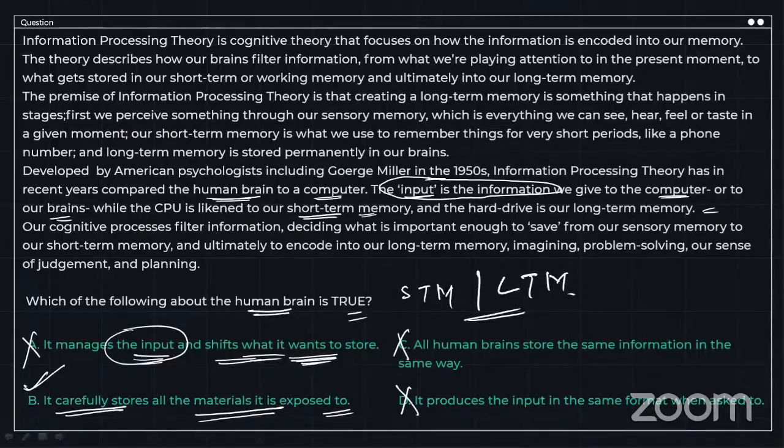Brain does not do the work of shifting. What it does is it carefully stores all the material it is exposed to. So whatever information you are giving, you are storing it. The brain is storing. The shifting and sorting is done by STM and LTM. But storing is done by brain. Hence, we are going to go with option B. All right.